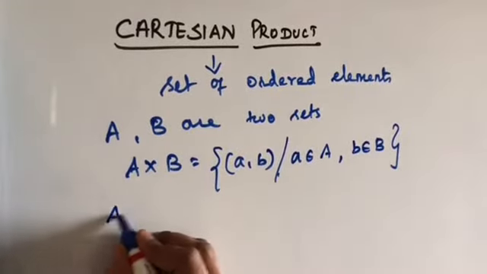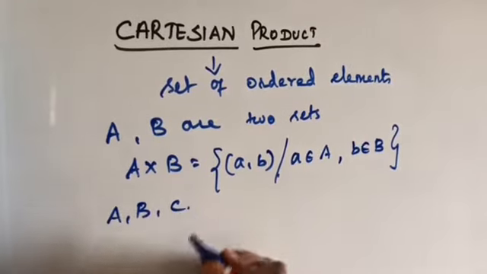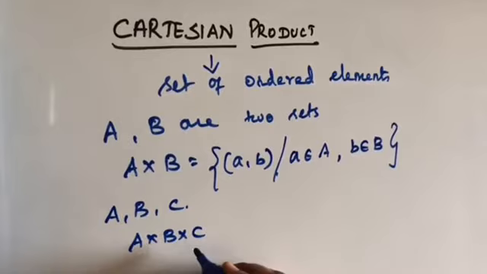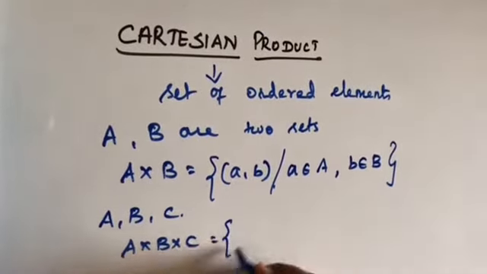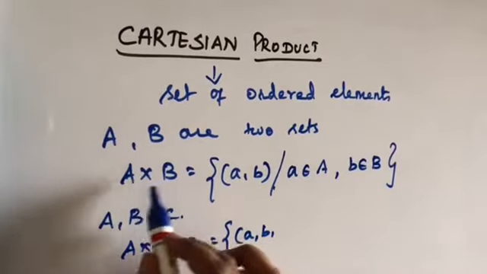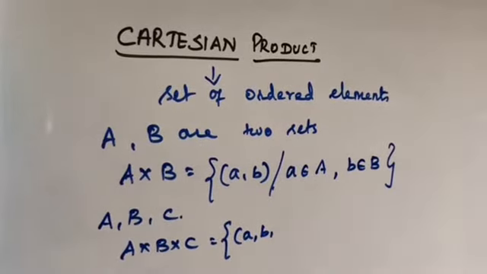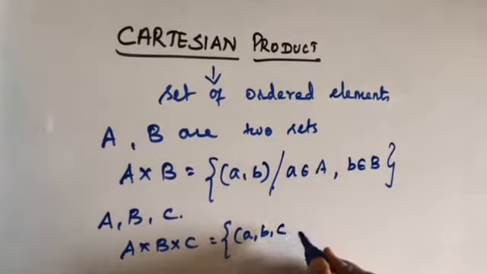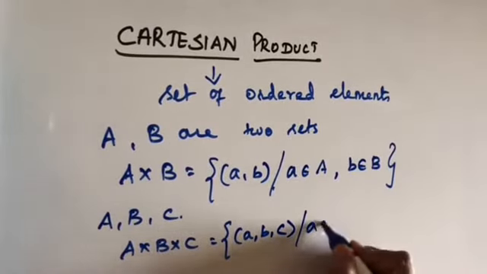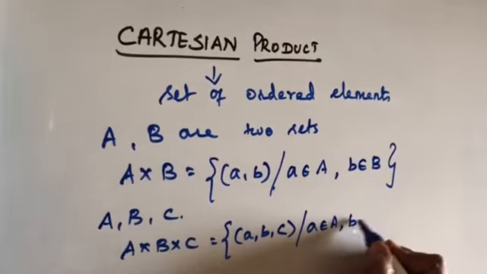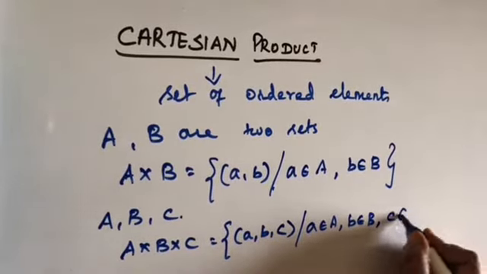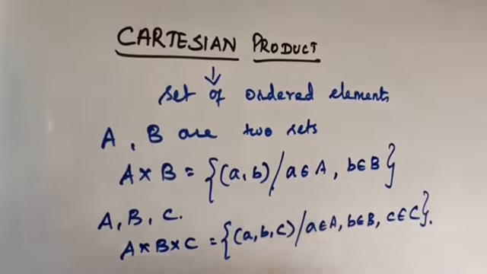If I take three sets A, B and C, the Cartesian product A cross B cross C is equal to the set of all ordered triples. Here we multiply two sets, so we get ordered pairs. Now here we get ordered triples (a, b, c), where a, the first element, belongs to the first set A, the second element b belongs to the second set B, and the third element c belongs to the third set C.